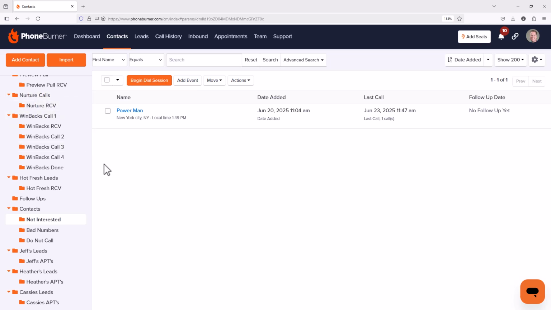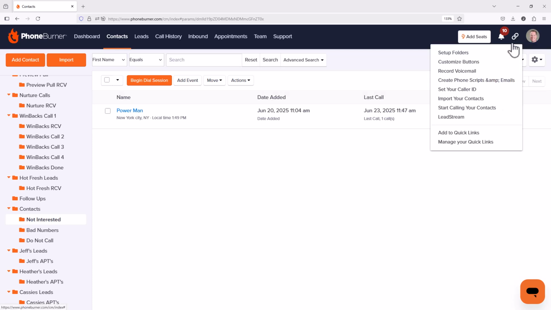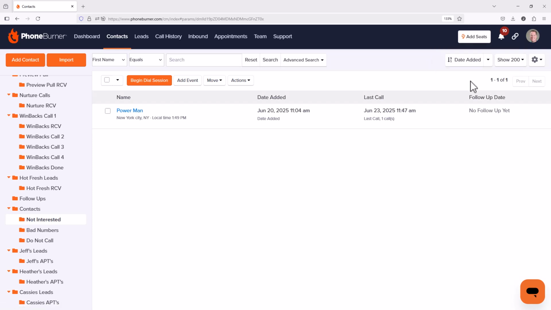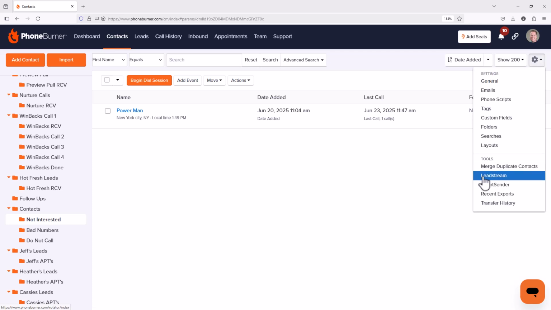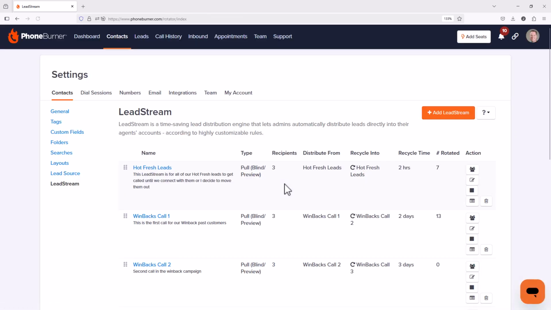From the admin account, I need to go to the lead stream section. If you've already gone to the lead stream and you've saved it as a quick link, you should be able to access that in your quick links. Otherwise, you'll go to the gear in the contact manager and go down to lead stream. From here, you'll see a list of all of your lead streams, and we're going to create a new lead stream. We're going to click on add lead stream.